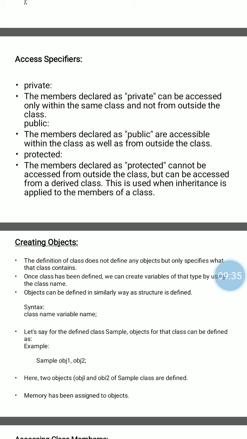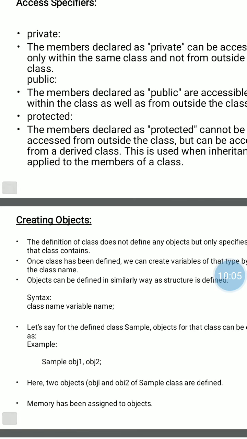To create an object of the class, we use the class name and a variable name. We know that an object is a variable of type class, similar to any variable like int a. Here, a is a variable of type integer. Similar to that, an object is a variable of type class. Syntax: class name, variable name.